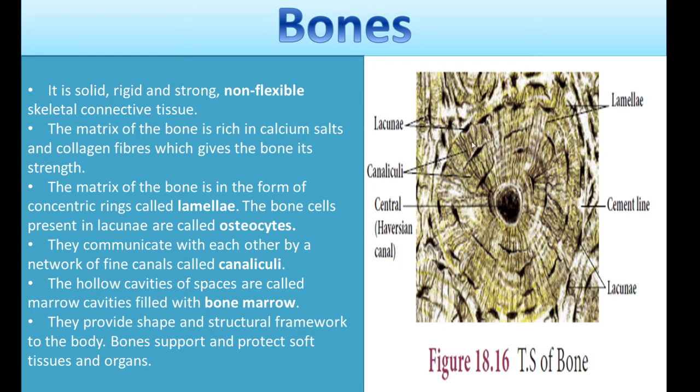Here these are filled with fibrous material. There are two ring-like forms, and in between it is filled with bone marrow. Bone marrow is nothing but a soft, spongy-like substance. These cavities are filled with bone marrow, and it helps in communication between the rings. They provide shape and structural framework to the body, and bone protects and supports the softest tissues and organs.